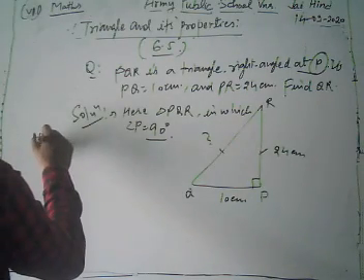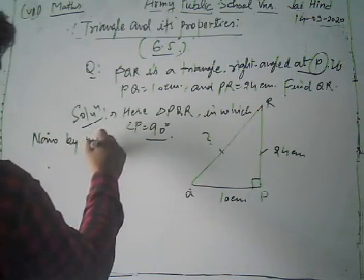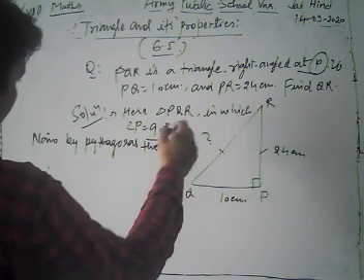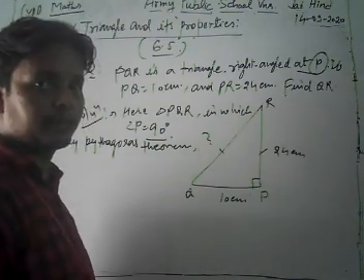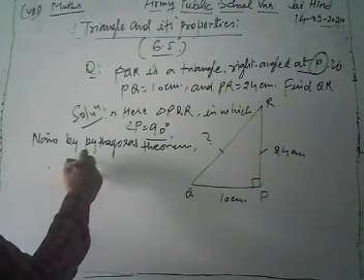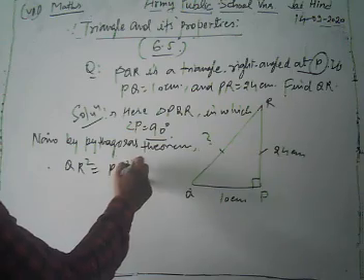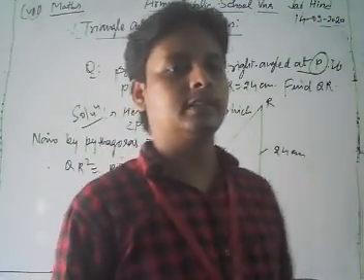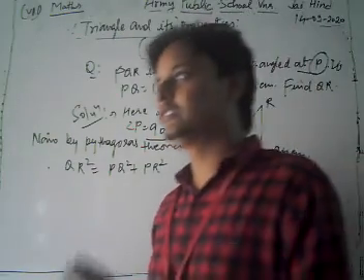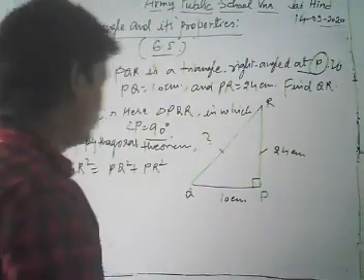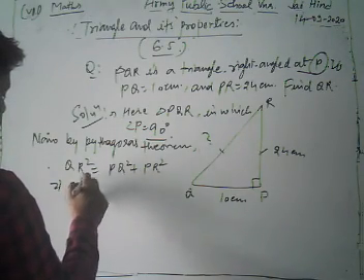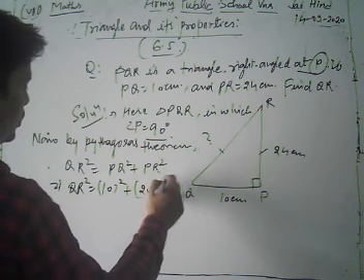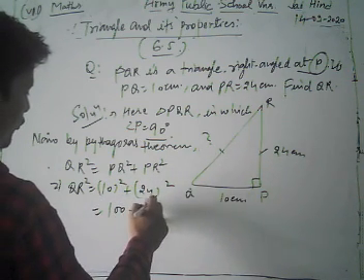Now by Pythagoras theorem. What is the Pythagoras theorem? The square of its hypotenuse, that is QR square, is equal to PQ square plus PR square. The square of its hypotenuse is always equal to the sum of the square of its base and its perpendicular. So we put the values. So QR square is equal to the value of PQ as what? 10. So 10 square, this is 24 square. So 10 tens are 100 plus 576.